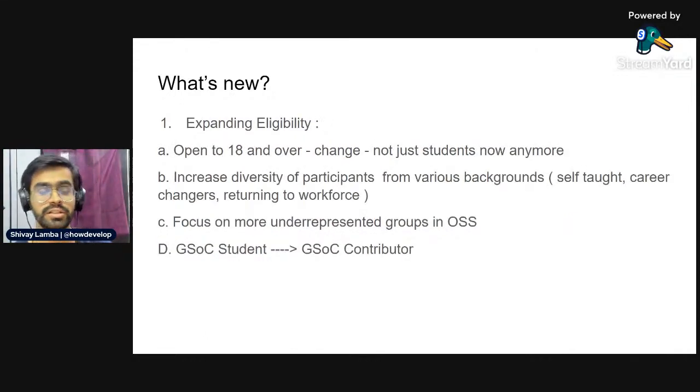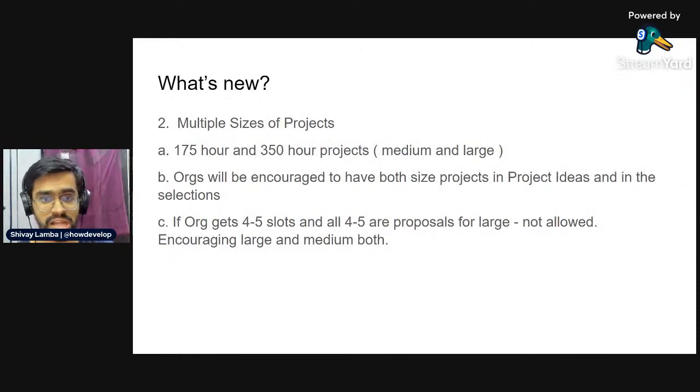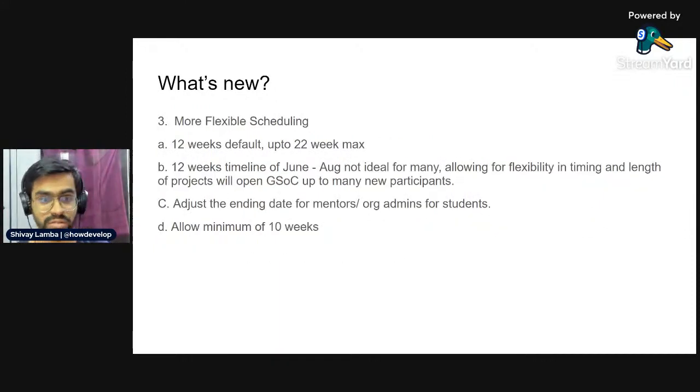And then again, the expanded eligibility is open really for everyone. So in a nutshell, Google Summer of Code is now not just for students, it's for everyone above the age of 18. Anyone from different diversities can come in. Their main aim is to focus on underrepresented groups in open source and increase diversity. So we are now no longer a Google Summer of Code student, but a Google Summer of Code contributor. And we are going to have multiple sizes of projects. And finally, the schedule has become much more flexible to suit the preference of the students and the mentors, to have everyone be part of this program.